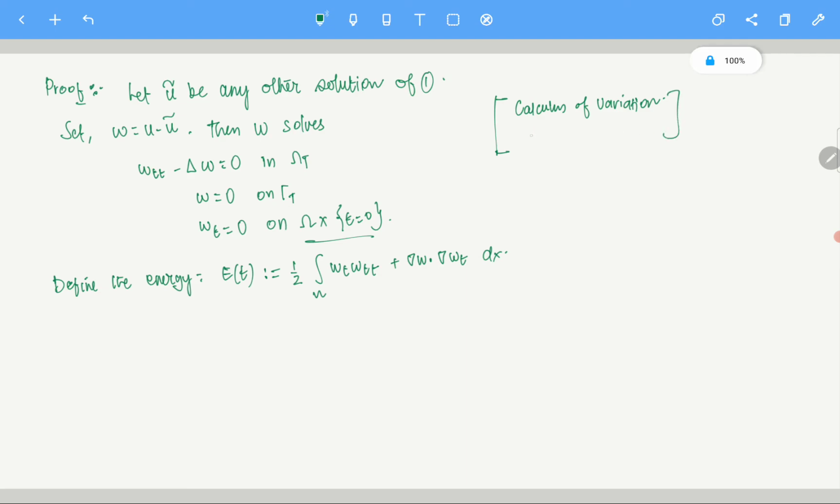You can use Evans, the PDE book of Evans. In that book, the calculus of variation chapter, chapter 8 or 10, I am not quite sure. You can look there, but there is another book, Cornea, that you can also look at. So essentially, the energy of the system is given by this.